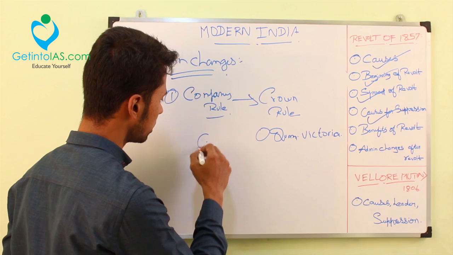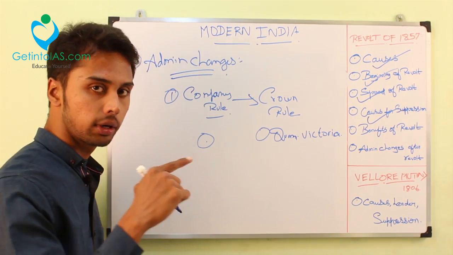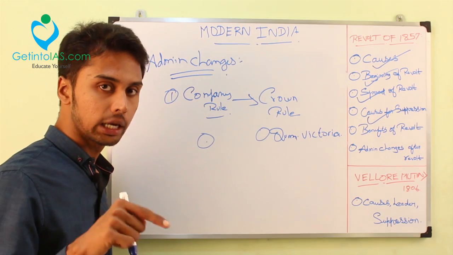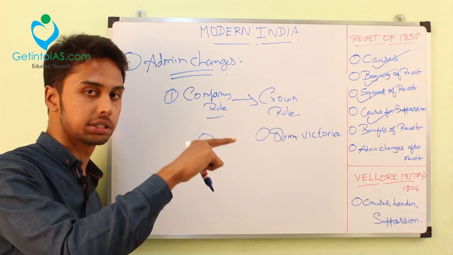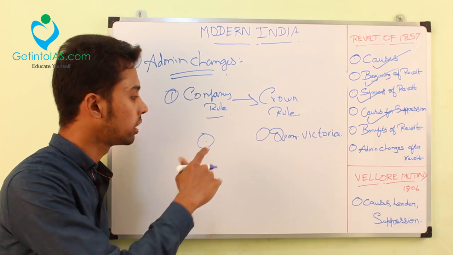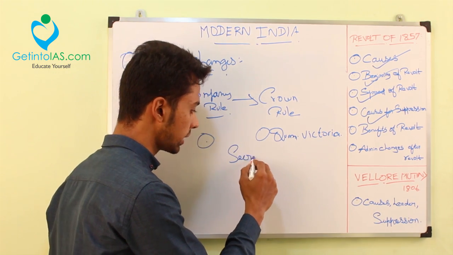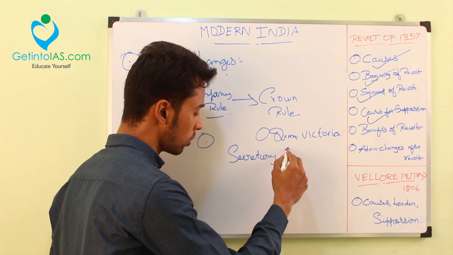Also, one important point: I told you double government was there earlier, the Board of Control and Court of Directors. If you have any doubt about this, you can clarify in my last sessions, where I dealt in detail with the Pitt's India Act. Both these posts were abolished, and a new post called Secretary of State was created.